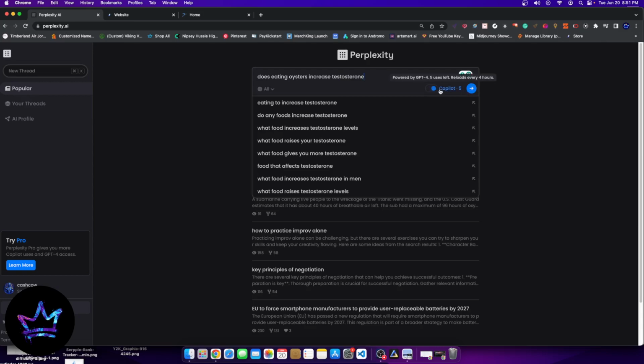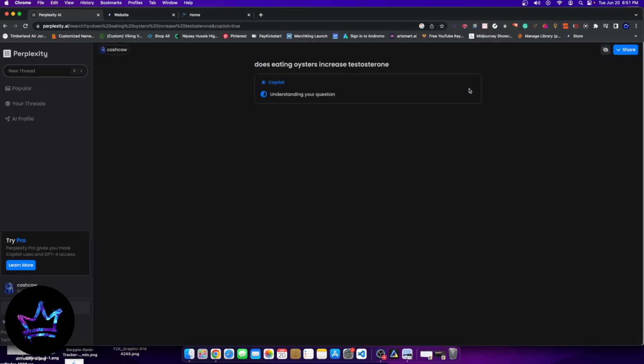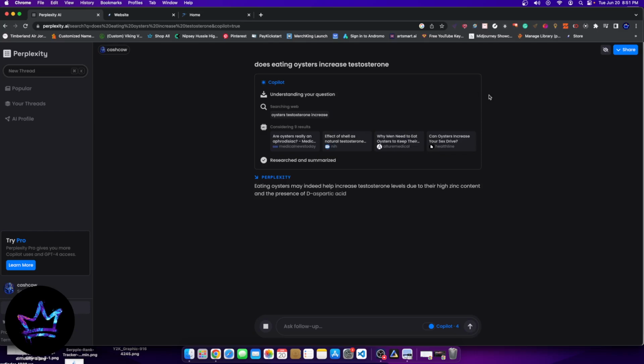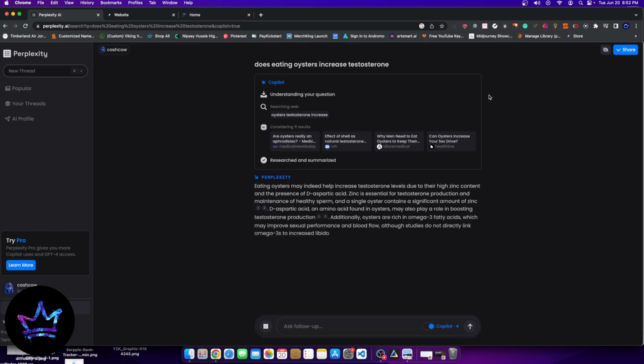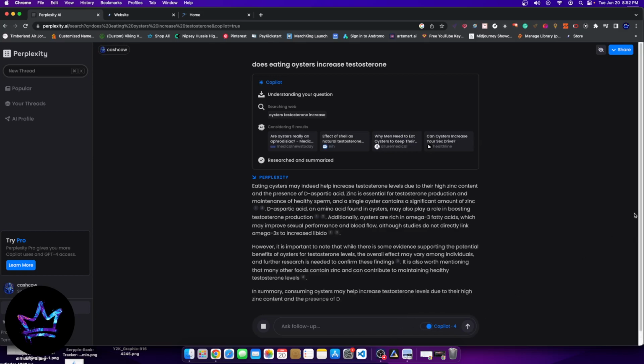I'm going to go ahead and turn Copilot on, which I'll explain as it works here. Perplexity AI has a free version, and there are paid accounts, right? The free account can access what's referred to as Copilot, which is powered by GPT-4. When you keep Copilot off, it's powered by GPT-3.5 Turbo. But either way, this is the result with Copilot turned on, meaning the highest form of GPT is currently being used to answer your question.